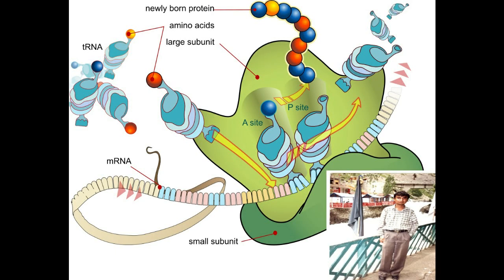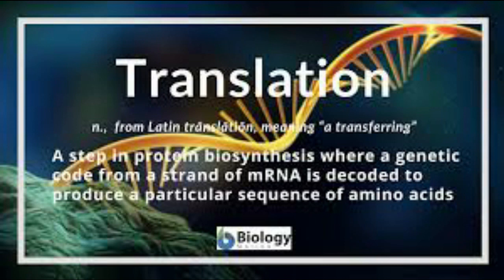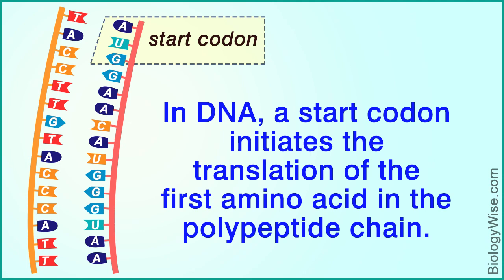Today's topic is translation. In prokaryotes, translation begins when the initial portion of a messenger RNA molecule binds to a transfer RNA molecule in a ribosome. The messenger RNA lies on the ribosome in such a way that only one of its codons is exposed at the polypeptide site at any time.